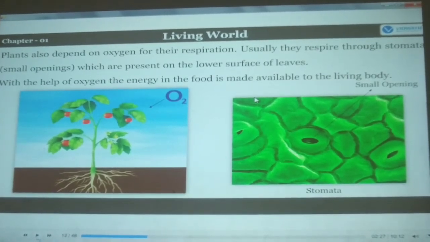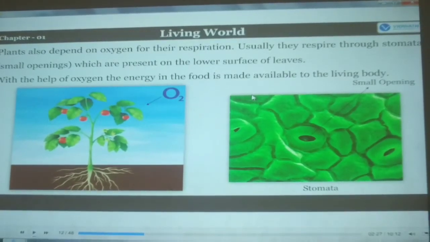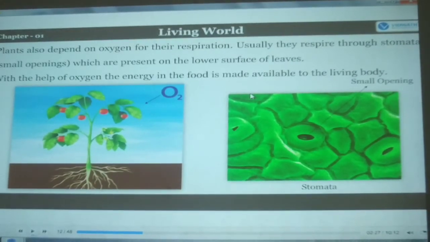Fine children, look at the screen. In the last class we have studied about respiration. So living organisms need air to breathe, and this is the picture of the plants. The plants breathe through small pores on the leaves, that is called stomata. This green picture is a stomata. So like this small tiny pores will be there on the leaves, and through this stomata the trees, plants breathe. Okay, this is the picture of the stomata.